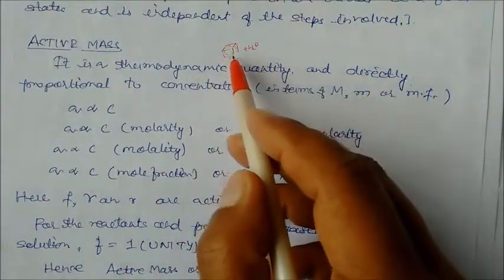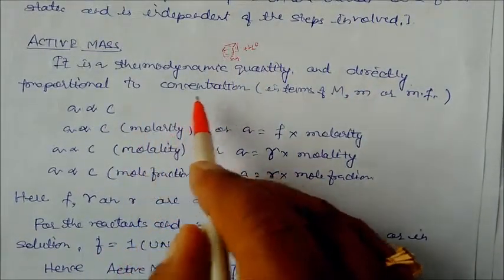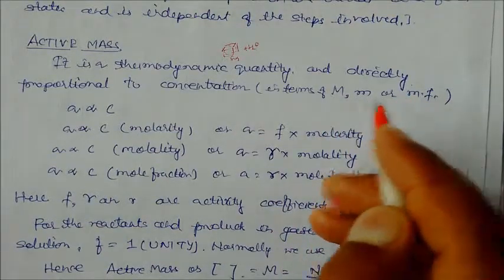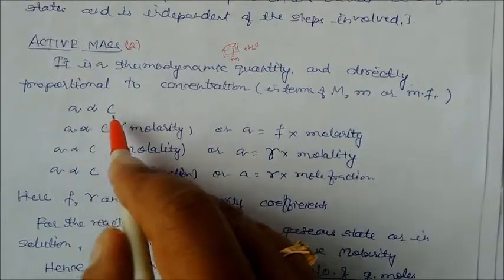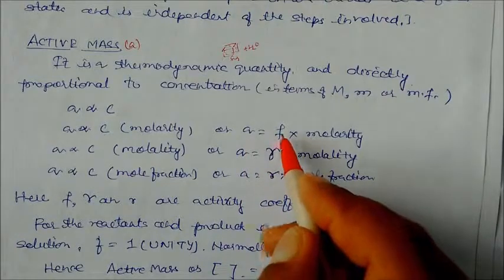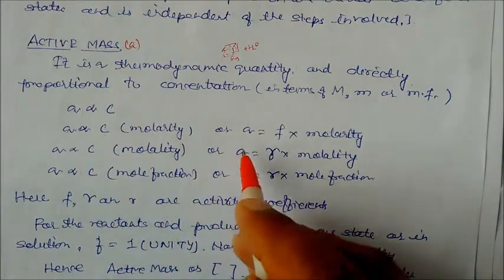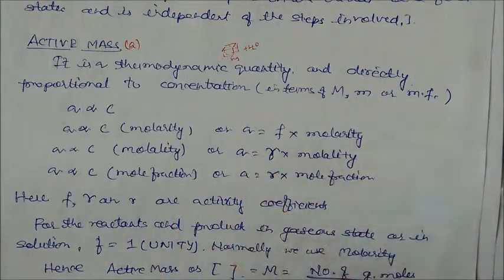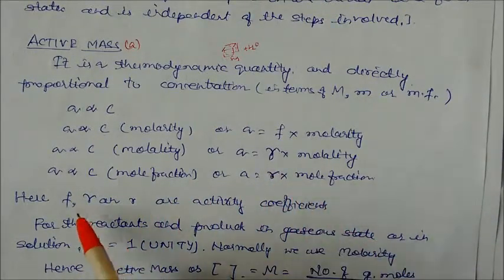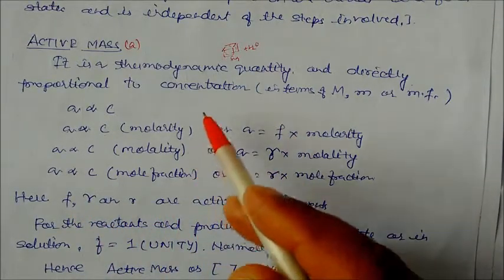So this active mass is a thermodynamic quantity and it is directly proportional to the concentration. Concentration means in terms of molarity, molality or mole fraction. So we can write A is proportional to concentration, that is molarity, or A equal to this constant into molarity. Similarly for molality, A equal to gamma into molality. Similarly A is equal to small r into mole fraction. Hence these three constants are activity coefficients. They are different coefficients for different concentrations.